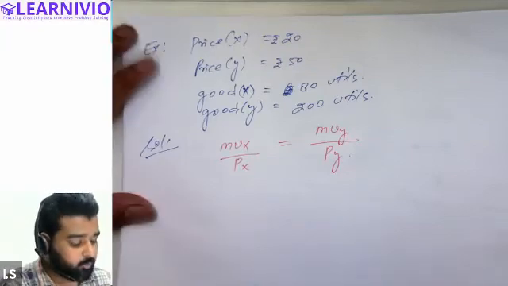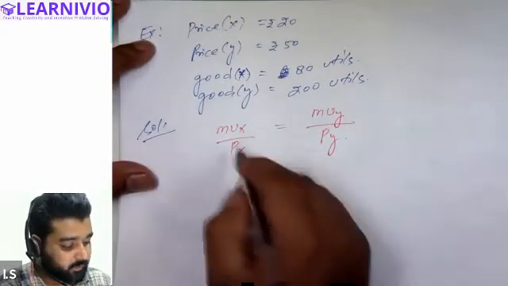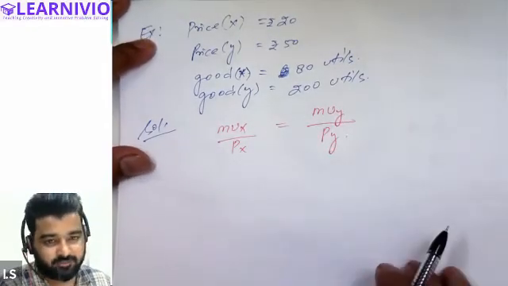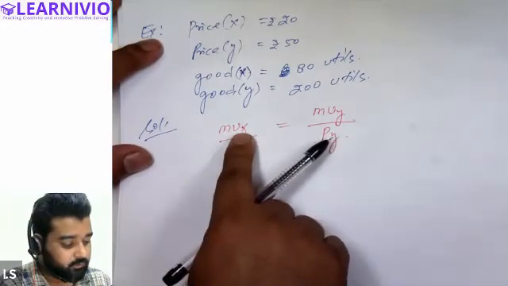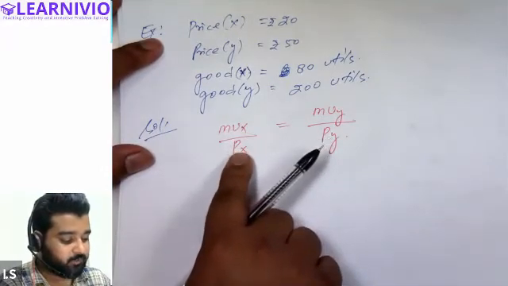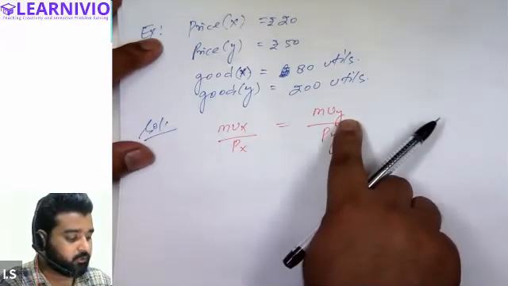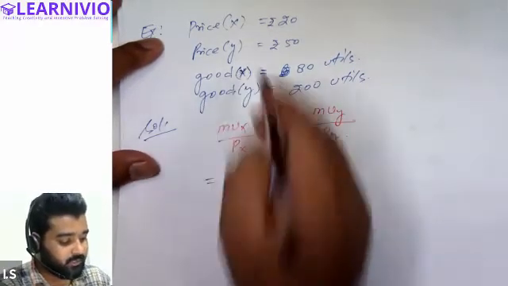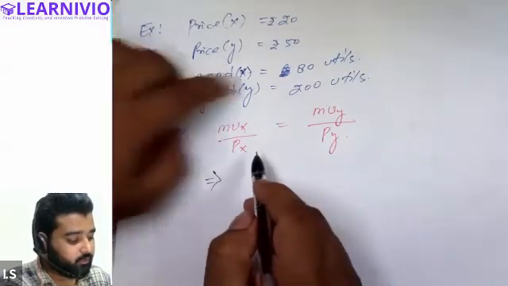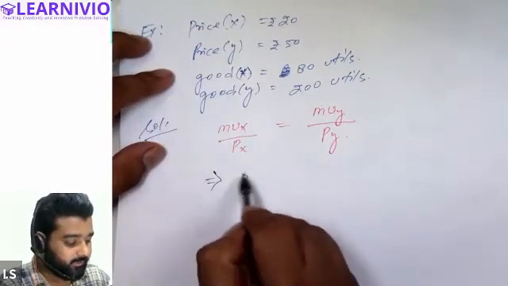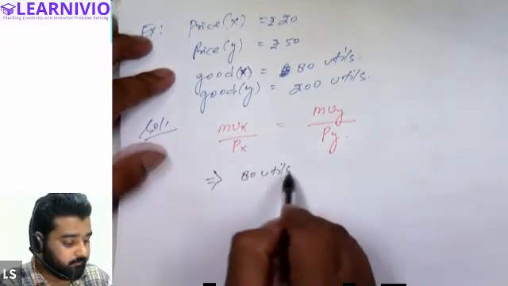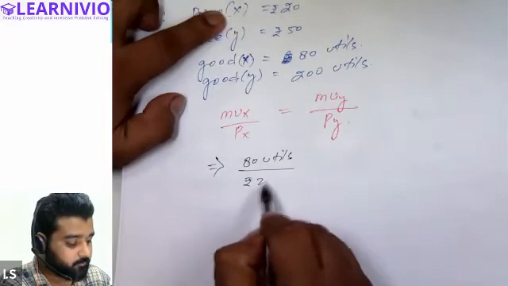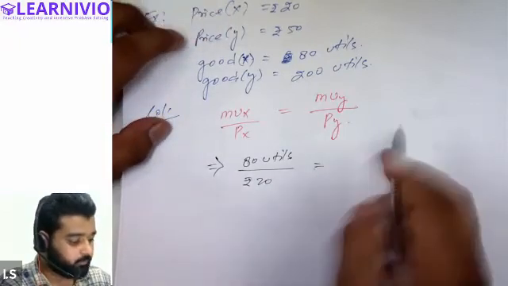See, in order to prove consumer equilibrium, we just need to calculate that both the sides must tally. Marginal utility of X commodity divided by price of X commodity equals marginal utility of Y commodity divided by price of Y commodity. So in this case, marginal utility of X commodity is how much? 80 utils. All right. And price of X commodity is how much? Price of X commodity is 20 rupees. Sir, they are in equilibrium. They are in equilibrium. All right.